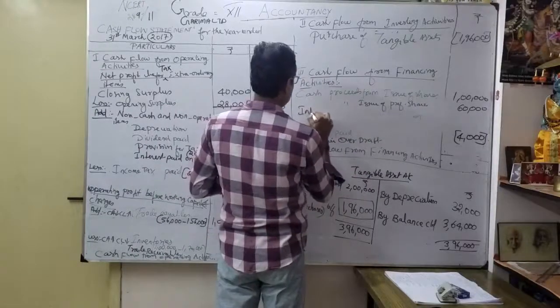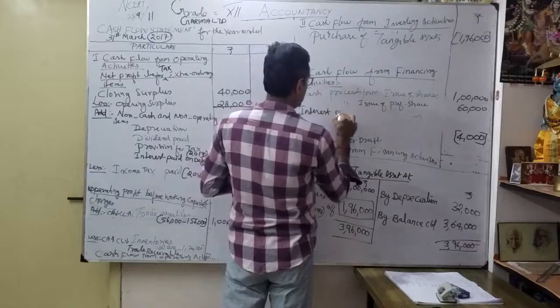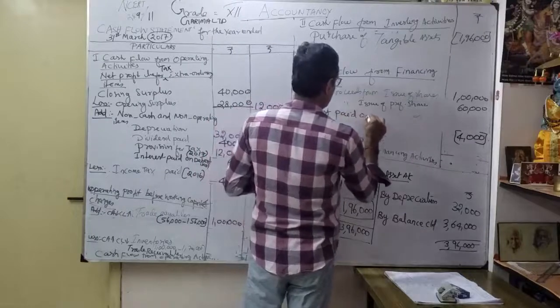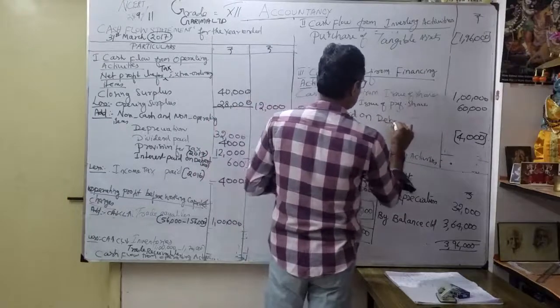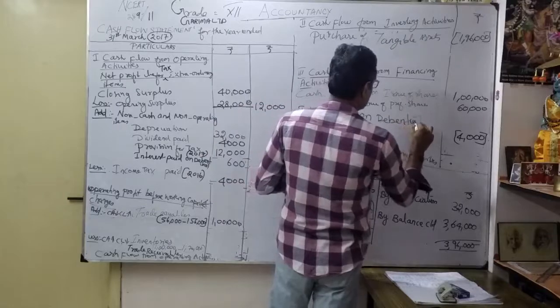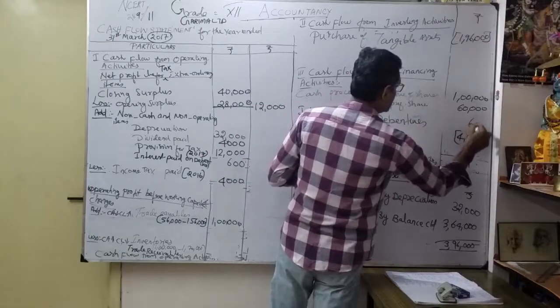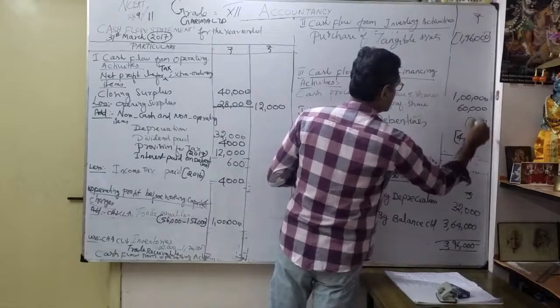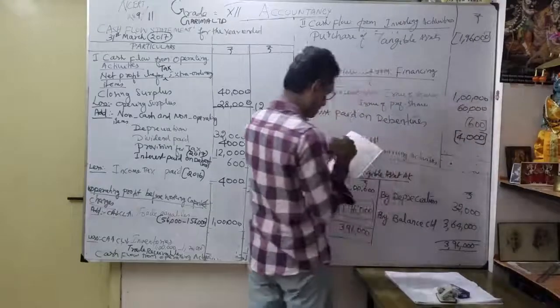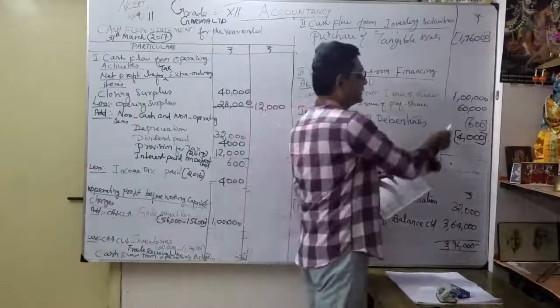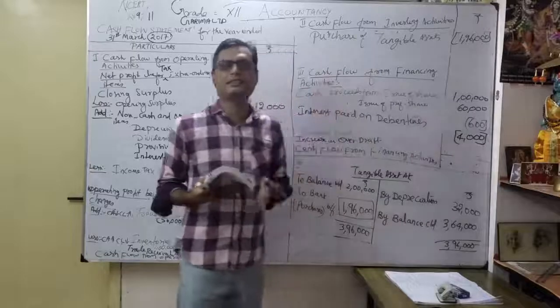Interest paid on debentures. How much? It is within the bracket, 600. So the comma, the placement, the decimal, everything is important. That's what each and everything I will discuss now.